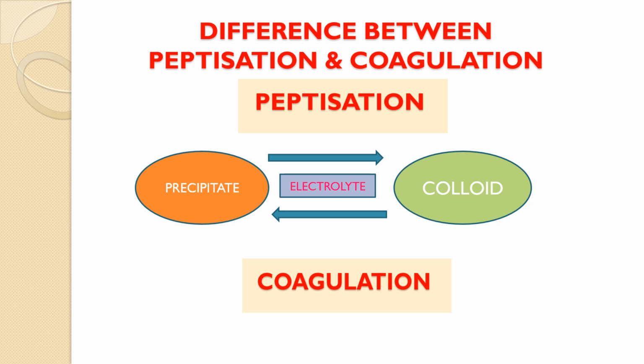This coagulation plays an important role in our day-to-day life. How? While shaving, if there is a cut, then alum is used. This alum is an electrolyte which helps in the coagulation of blood, which is a colloid. Secondly, when river water, which is a colloidal solution, falls into the sea water, the colloidal particles get precipitated and a delta is formed. And these are the questions which are often asked in the exam.